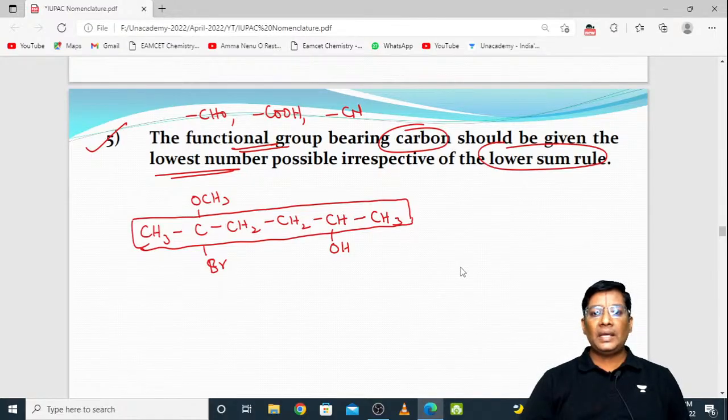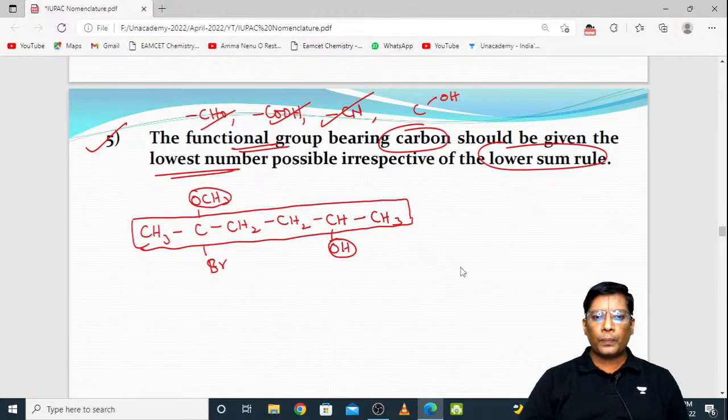Functional group bearing carbon. Functional group bearing carbon means, not from the left. If the carbon has any functional group like OH, CHO, carboxylic or cyanide, whatever it may be, functional group bearing carbon means this is the functional group here.